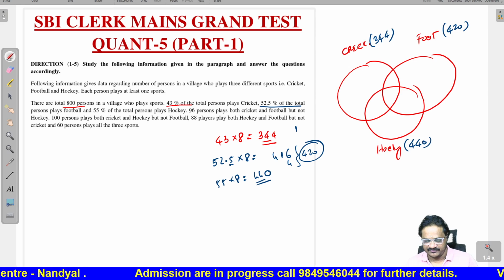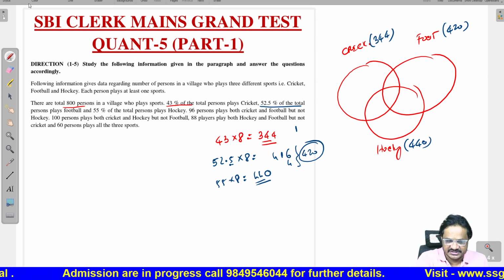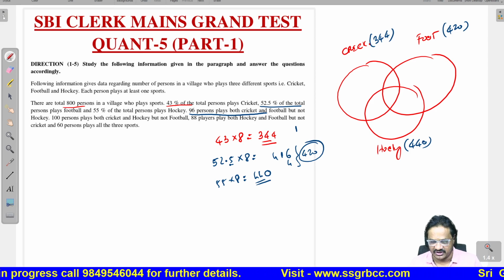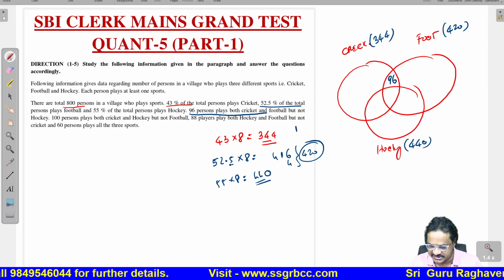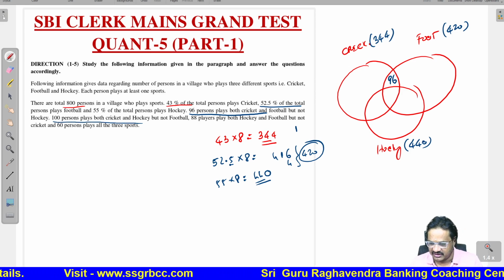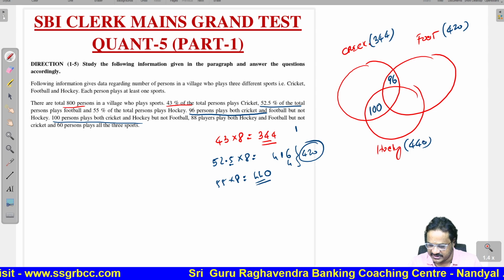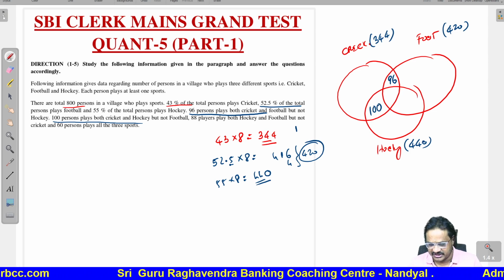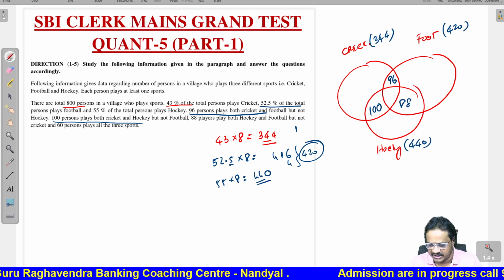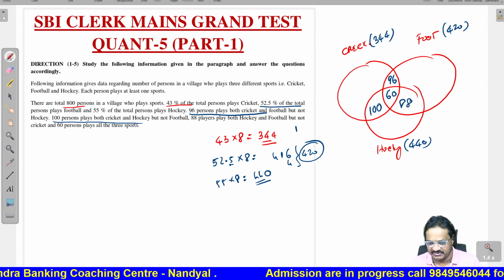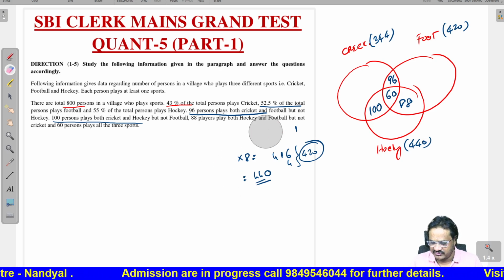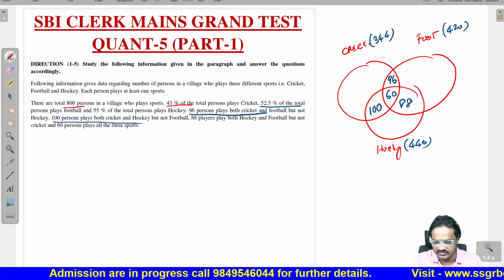This is hockey. Now 96 players play both cricket and football, but they will not play hockey. So they will come here. This is 96. Then 100 persons play cricket and hockey, but not football. 88 persons play hockey and football, but not cricket. 60 persons play all the three sports. Now we have to see individually, only cricket is how much, only football and only hockey.